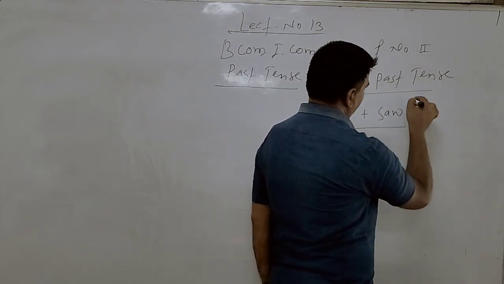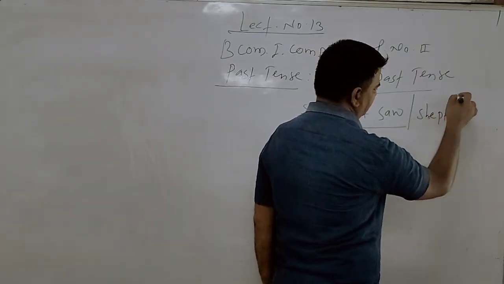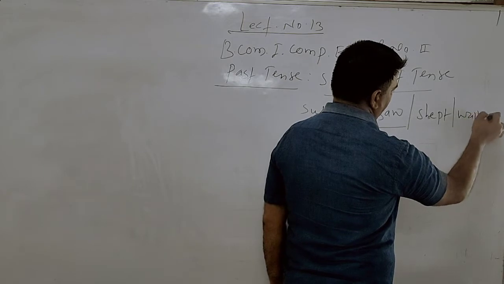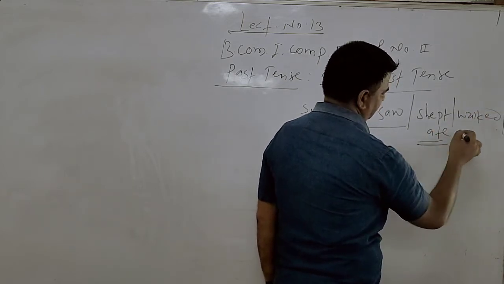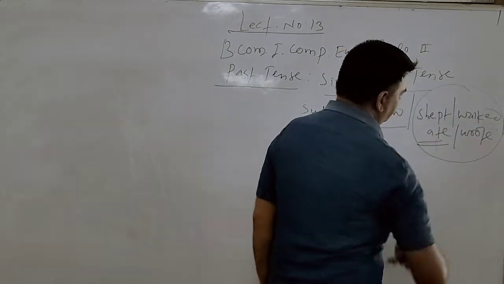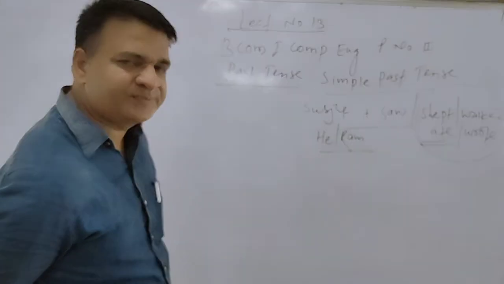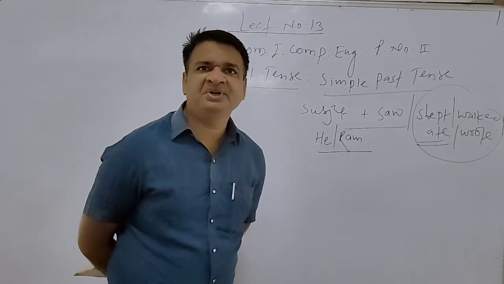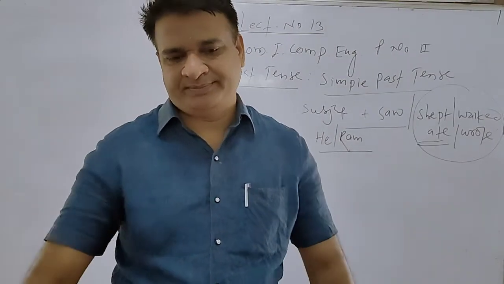Subject plus verb, or we can say he slept, they walked, he ate, or they wrote. These are so many second forms of the verbs, and we have to use them as per the requirement of the sentence, meaning or communication. We use the second form of the verb, right?